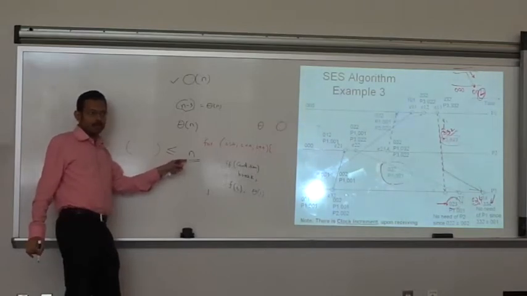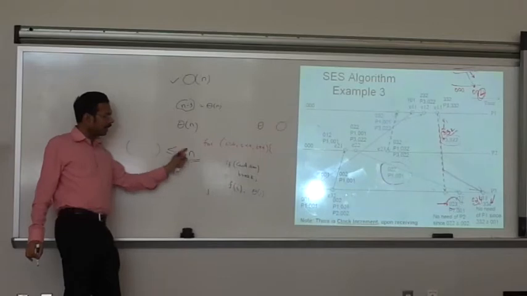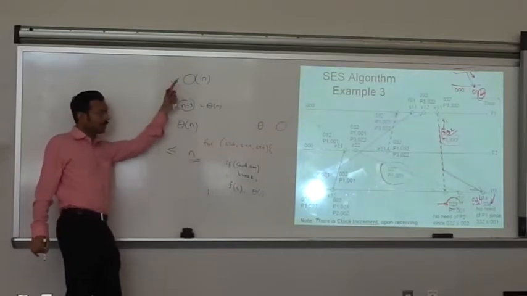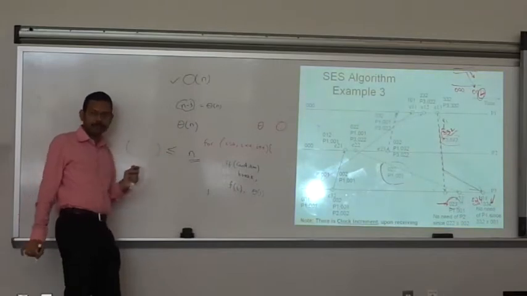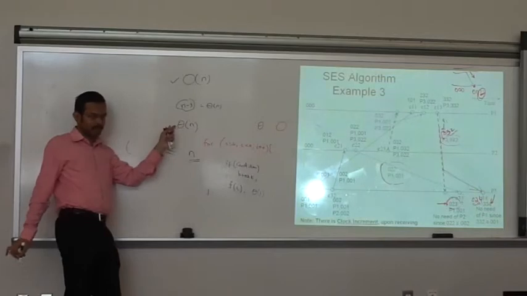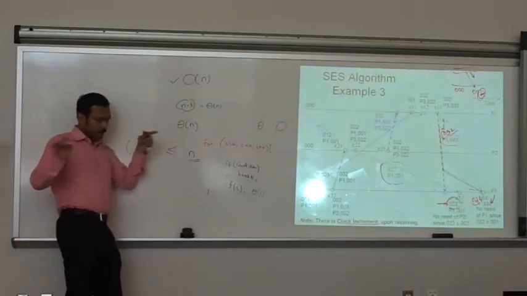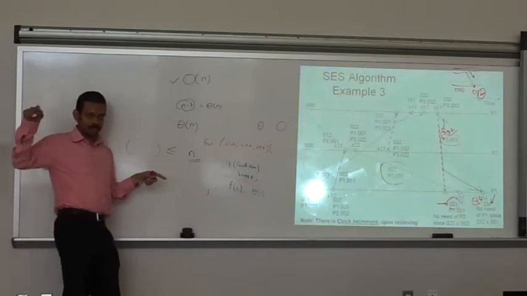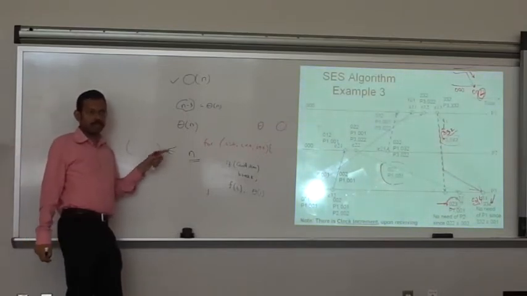Is that clear? So it's more theoretically correct to say the runtime complexity of this is big O of n rather than theta of n. If you know for sure how many times this loop runs, we can say theta of n. If that's a varying thing, then we have to look at the worst case, how many times it runs. Okay, so then we can say it is big O.